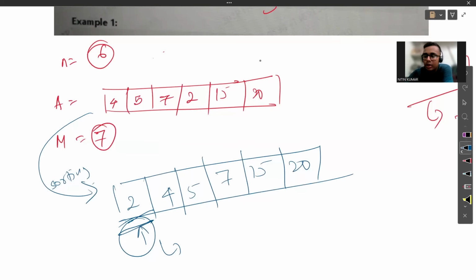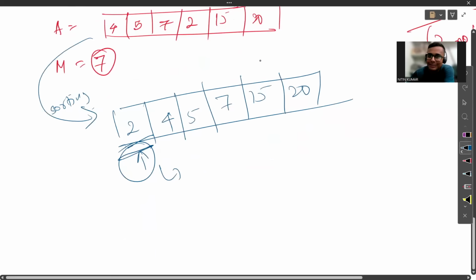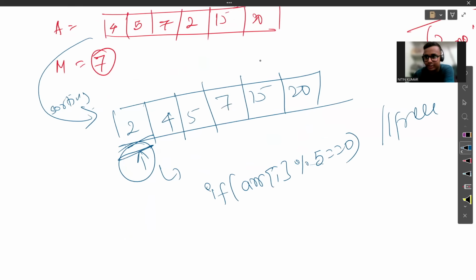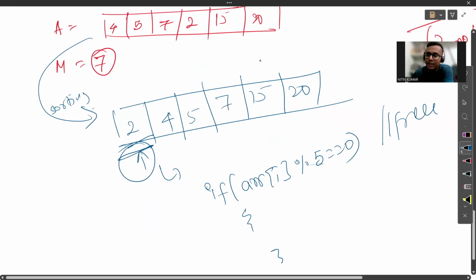Let's check whether it comes to be free or not. So how to check? The condition will be for each element: if array of I modulo 5 comes to be 0 or not. If it comes to be 0, that means it comes to be free. But here it is not, because 2 modulo 5 is obviously not 0, it is 2. So it will not come to be free.